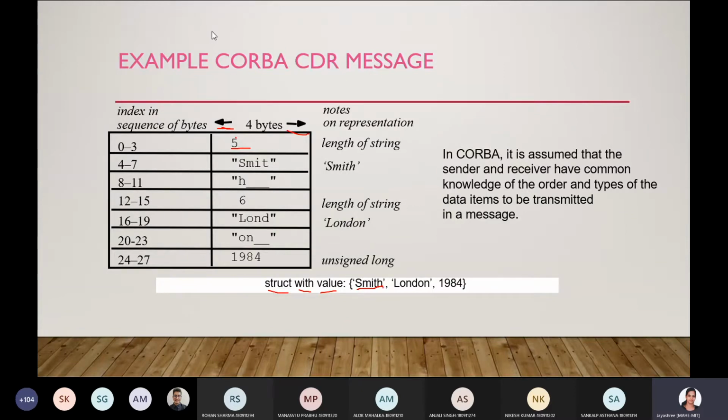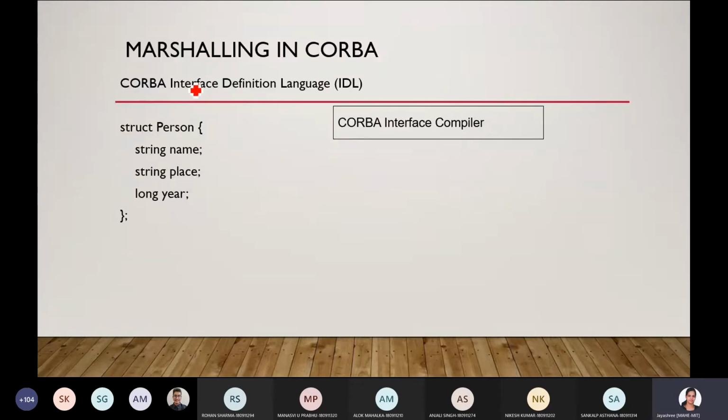This is how CORBA represents data for the external representation. Now, marshalling in CORBA. This is the data that is passed: struct person, string name, string place, long year. CORBA requires an interface definition language on both sides, and it needs a compiler.